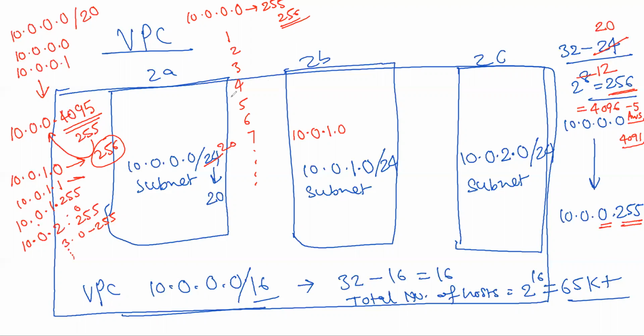Now how do you calculate? You just divide 4096 by this number. Think and tell. Right, it's coming up to 16. So it would be 10.0.16.255. So you multiplied 16 with 256.